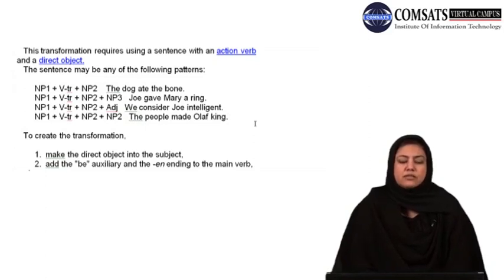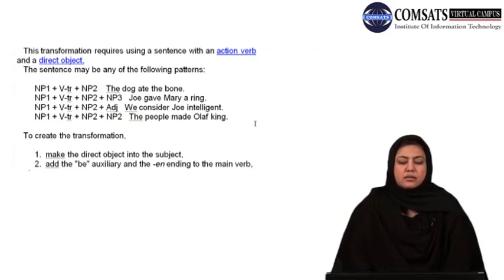For example, the most eligible bachelor Joe, young Joe, Mr. Joe. So different phrases could have been used as an equivalent for this.